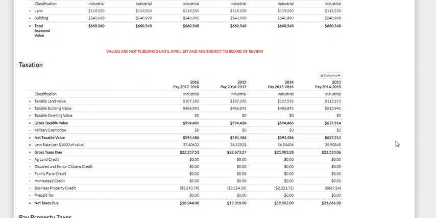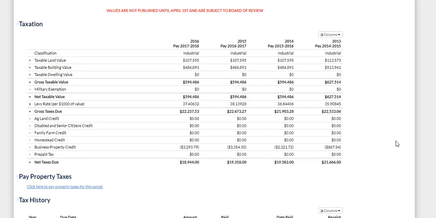On the page I used, the taxation stuff goes to another page that I have to click on, but this one has it right here. The good thing about showing the tax information is this is a great way to find out your projected cost on what they're going to do. The taxes are usually pretty close to being up to date. If there's a major upgrade to the property, then it might change. Like if you first purchase it and do some upgrading, it might get reassessed. Then that would change it. But normally this is usually pretty close to what your taxes are going to be, so you can figure in what your monthly costs are going to be, your yearly cost, when you're considering purchasing a property.